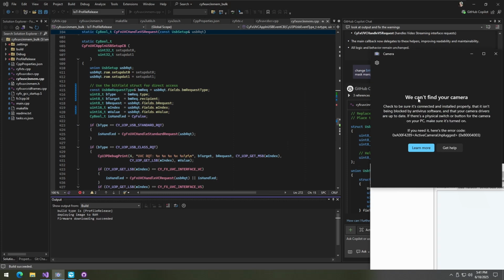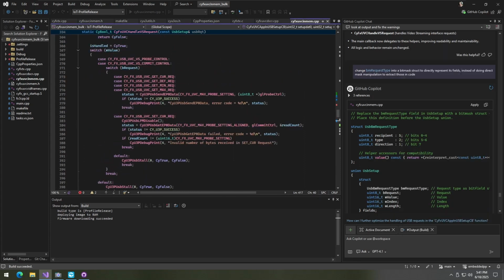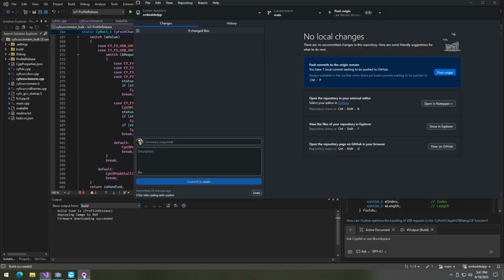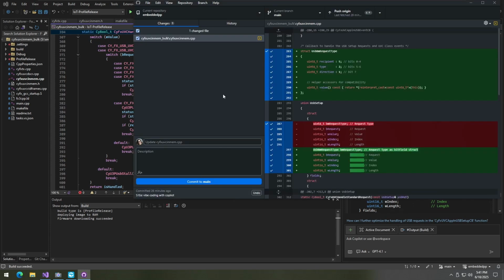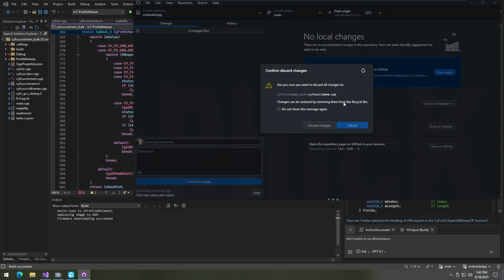It does not. So whatever change it did, I'm not gonna look too much into that. It failed again, and unfortunately that's been my experience before. It is a little bit more nuanced than it can understand. That's why we were doing these snapshots. So now we can discard these changes, coming back to the previous stable state.